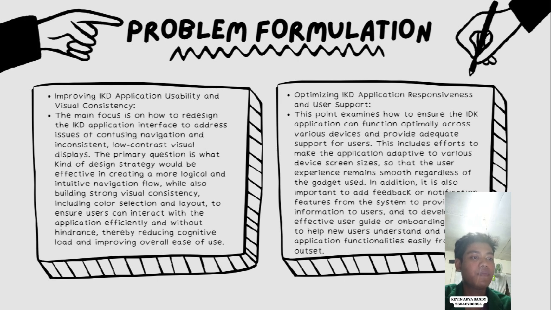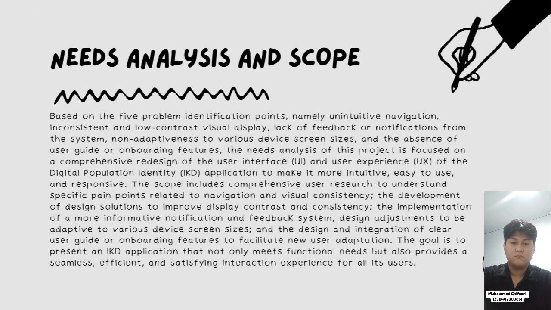In addition, it is also important to add feedback or notification features from the system to provide clear information to users, and to develop effective user guide or onboarding features to help new users understand and utilize all application functionalities easily from the outset.